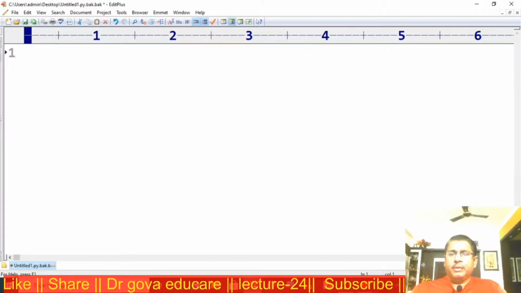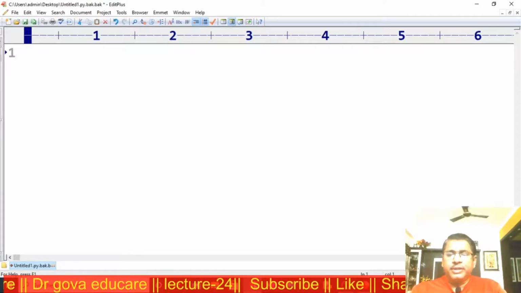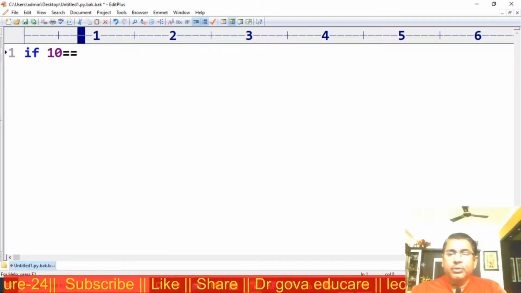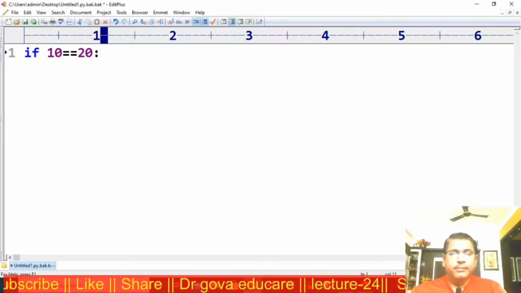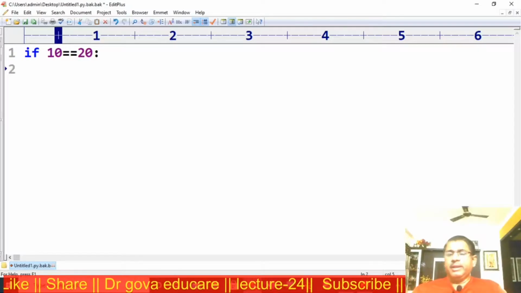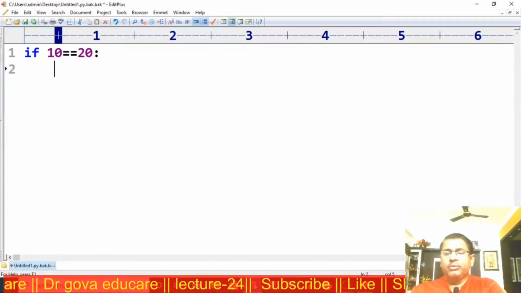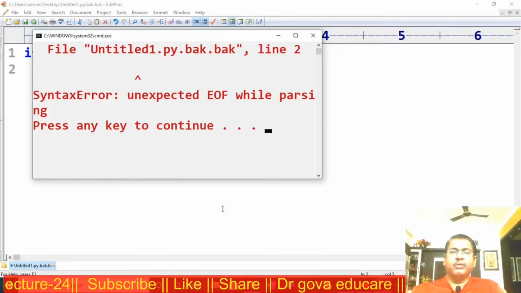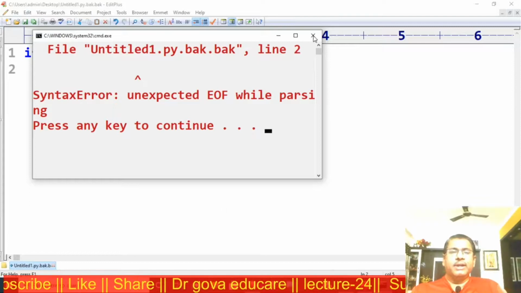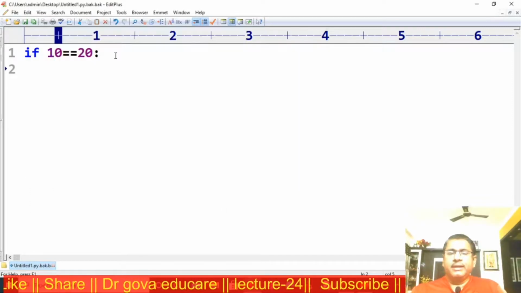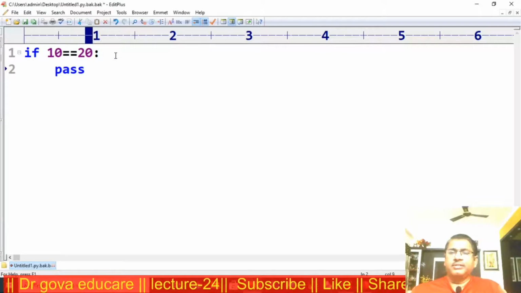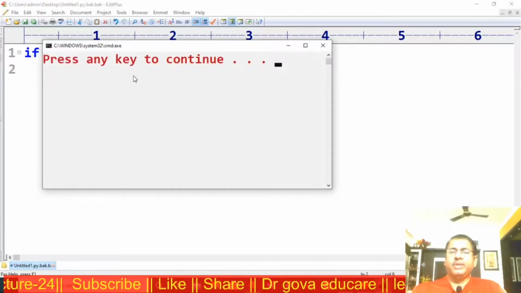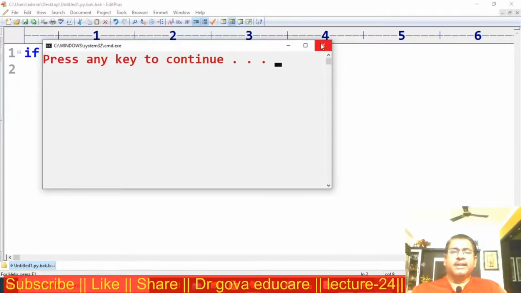Now observe here, if 10 is equal to 20, I am not writing anything in the body. When I execute this, we get an error: unexpected EOF while parsing. We have to write something here. Suppose I use pass. Now it is syntactically correct. There is no error.